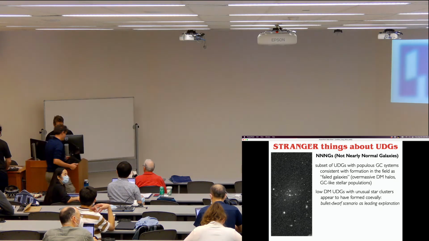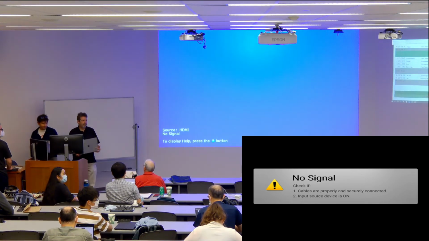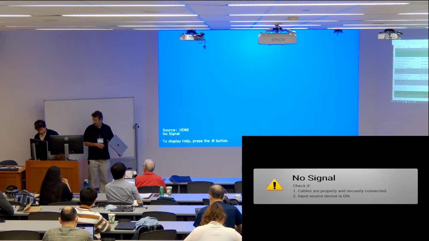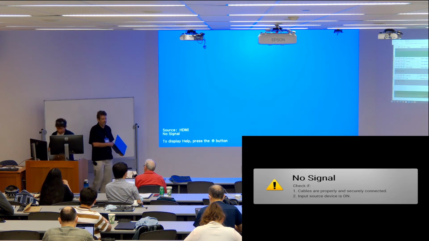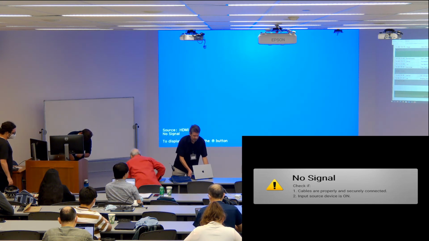Hi, Aaron. Great talk. I had a question about the UDGs with populous globular clusters, for example, UDG1. Has there been any study looking at the spatial distribution of these globular clusters, whether there is any overdensity towards the center?